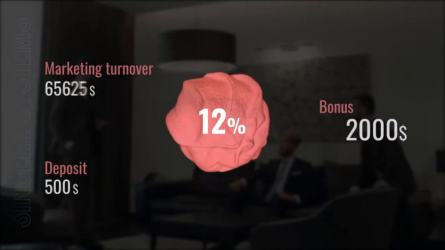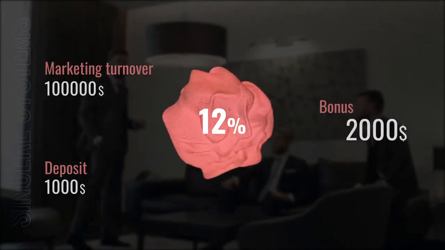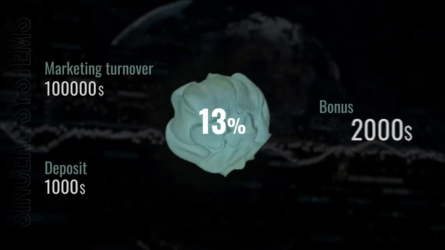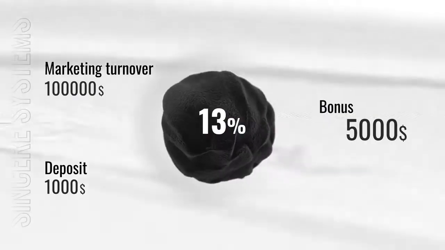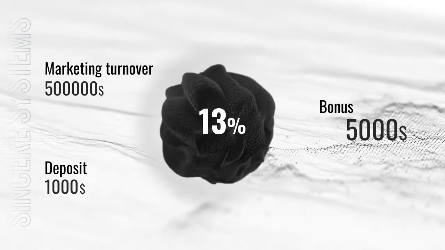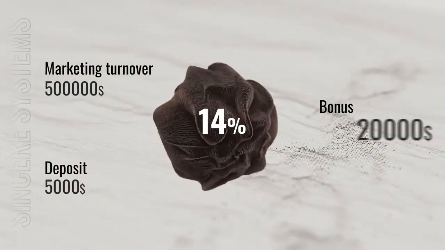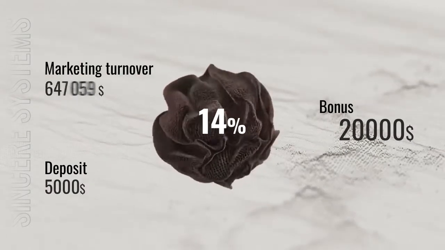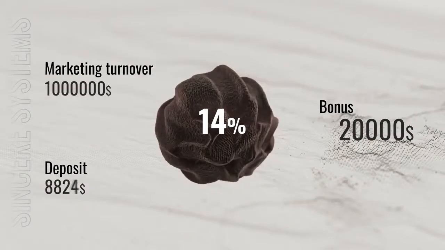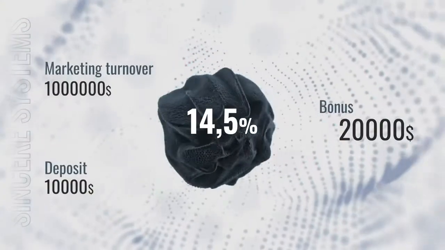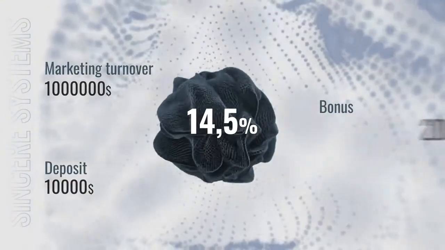When your turnover is 100,000 USD with a deposit of 1,000 USD, it's 13% and 5,000 USD bonus. When your turnover is 500,000 USD with a deposit of 5,000 USD, it's 14% and 20,000 USD bonus. When your turnover is 1 million USD with a deposit of 10,000 USD, it's 14.5% and 50,000 USD bonus.